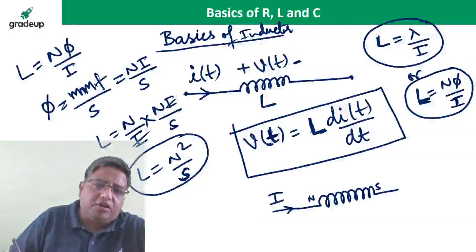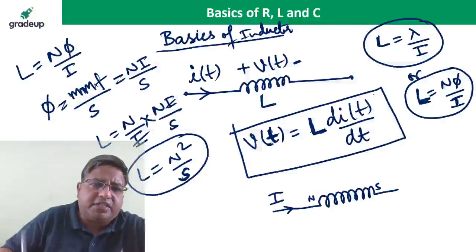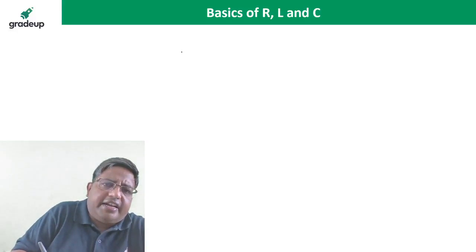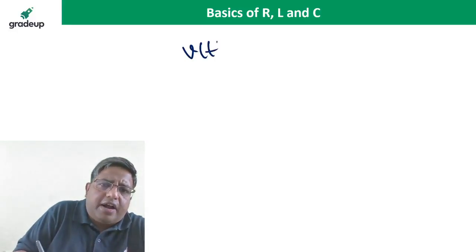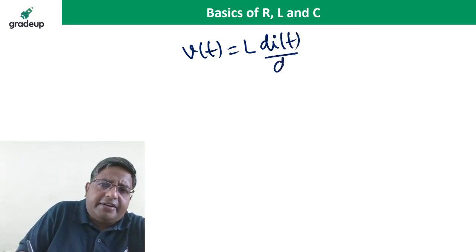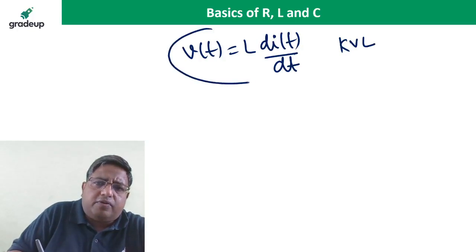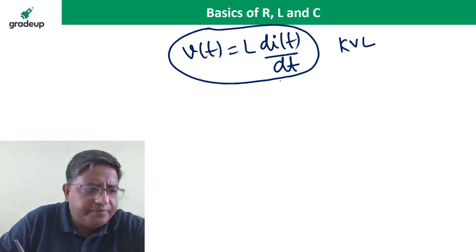So v(t) is equal to L di by dt. It is the KVL equation, the voltage equation across the inductor.